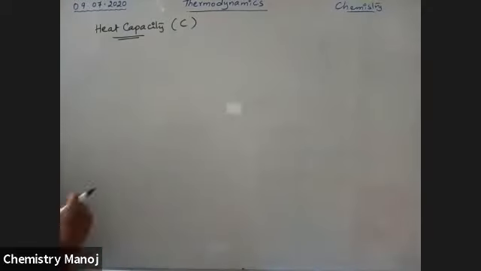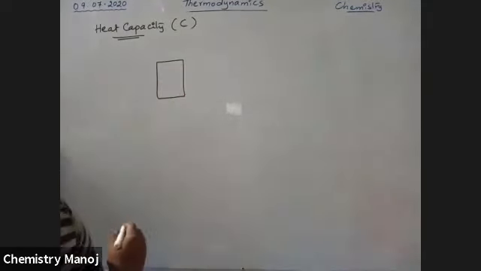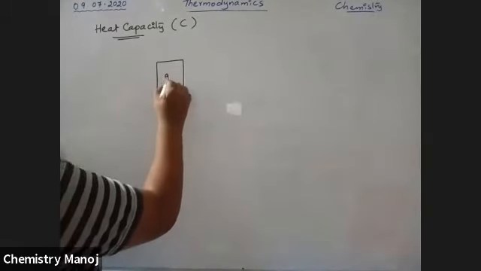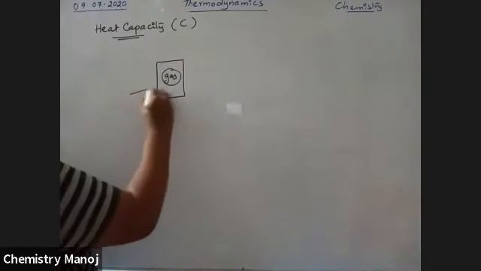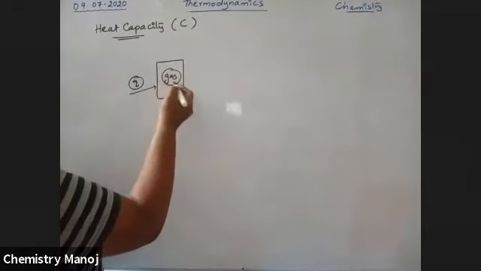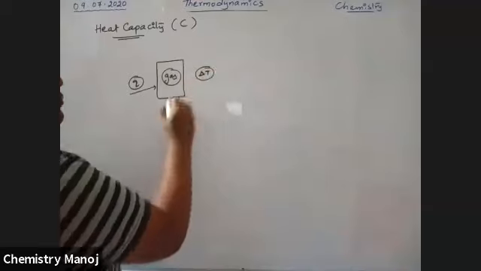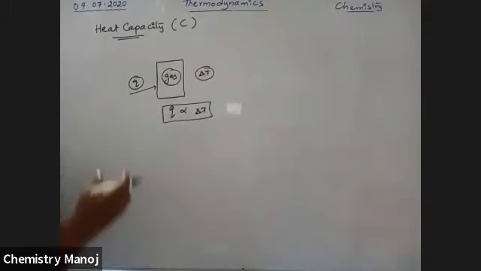Now let us take the system. Here gas is taken. Generally we are applying this for gas. To this, some heat is supplied, which raises the temperature of this gas by delta T. This Q is directly proportional to delta T, as I told just now.